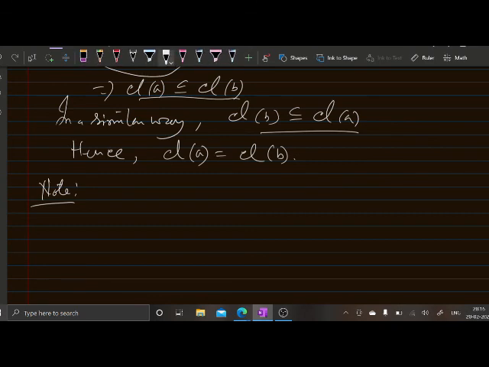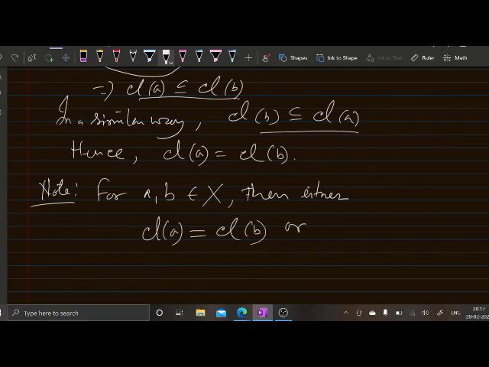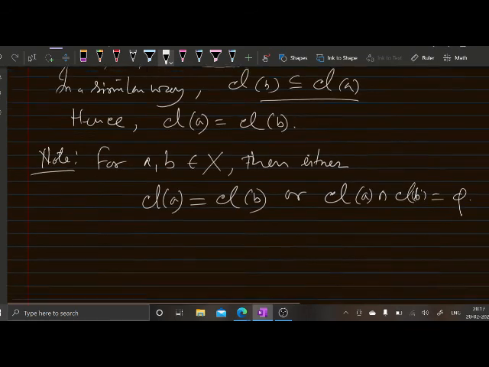So the note is that, for A, B belonging to X, either these two classes are the same, or if they are not equal, then they will be disjoint.